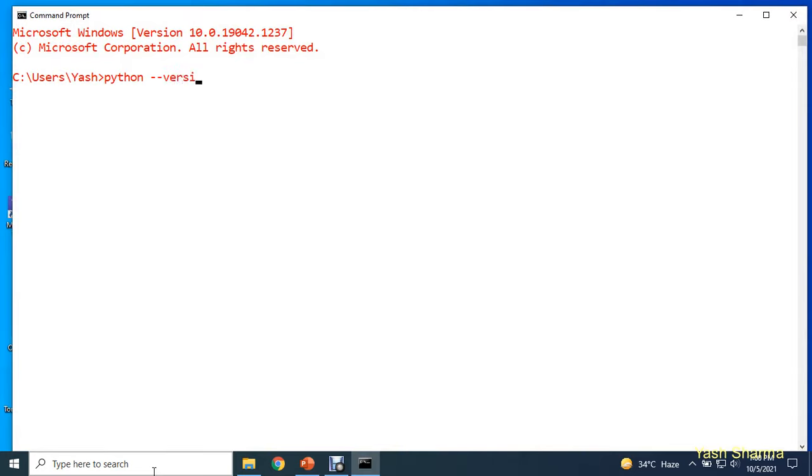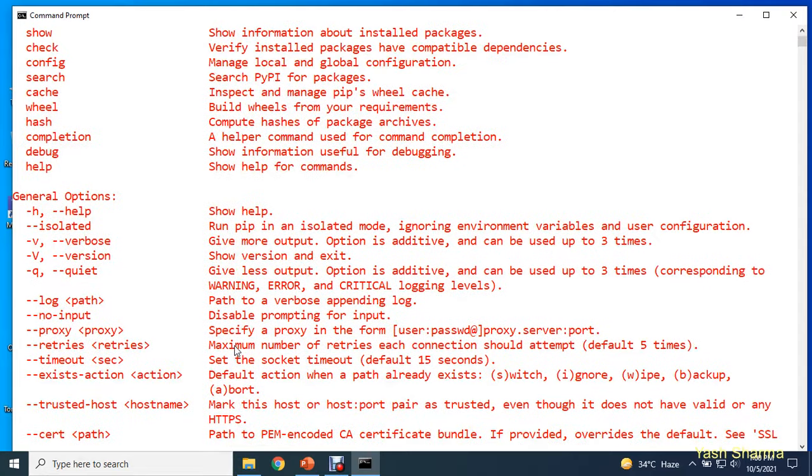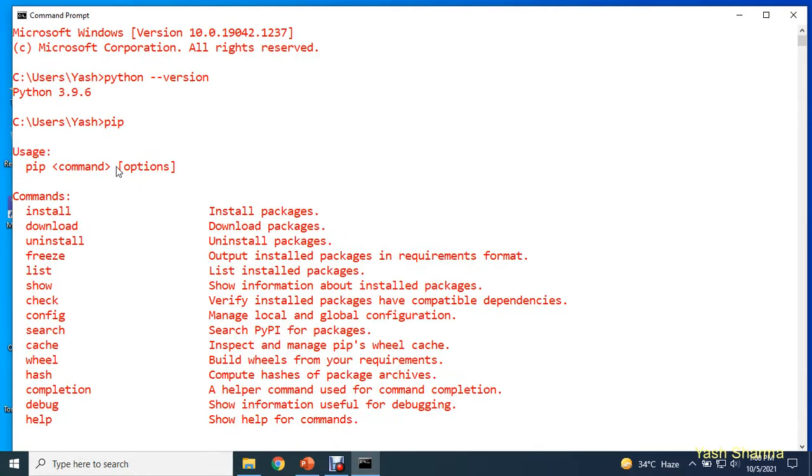Definitely it will print the Python version installed on your machine, and then you can type pip, press enter, and you will have this set of options. If you are able to get this, that means very easily you can start designing your own voice assistant application.